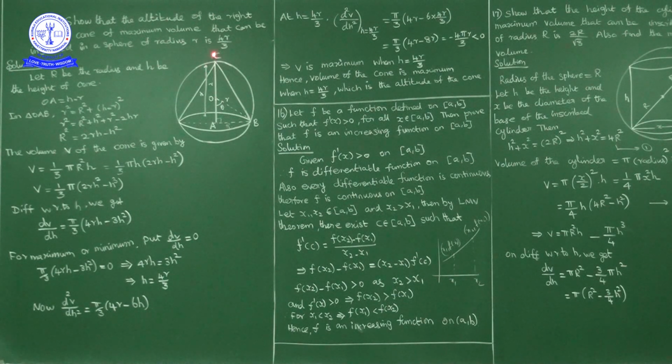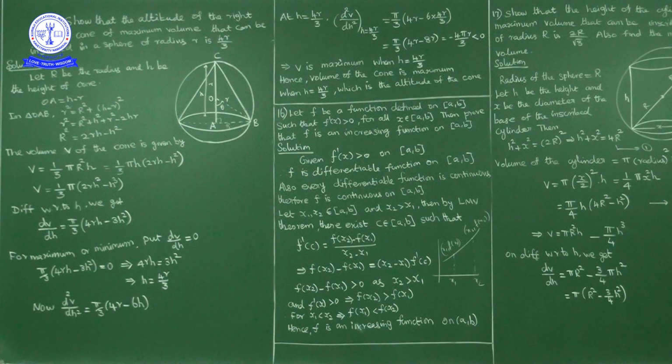Now AC is what? AC is h. AC is nothing but CO plus OA, where CO is r. So r plus OA is equal to h. So OA is equal to what we get? h minus r. OA is equal to h minus r.